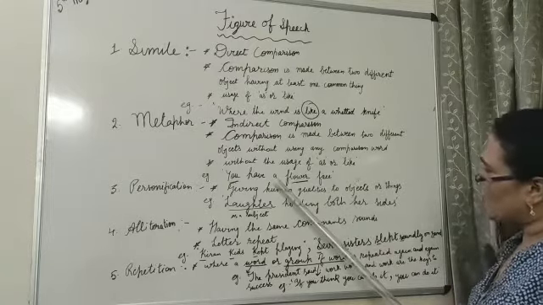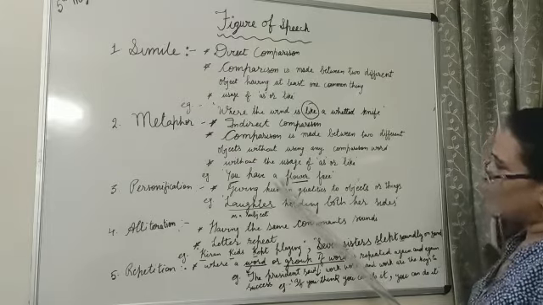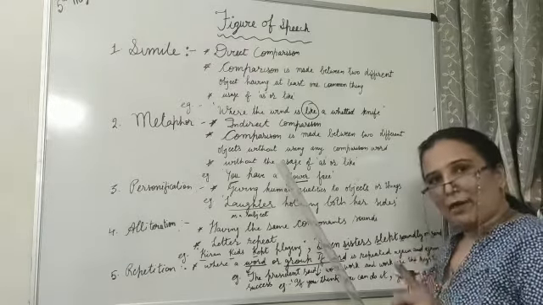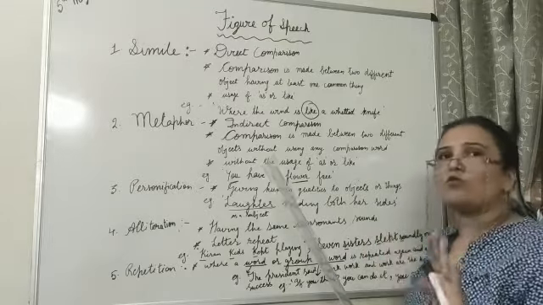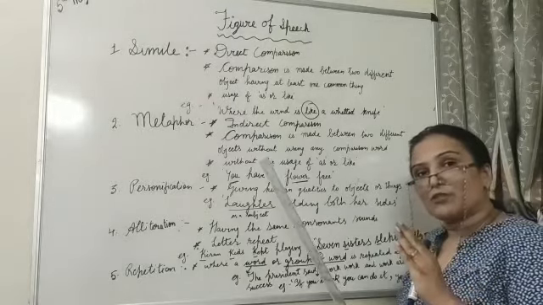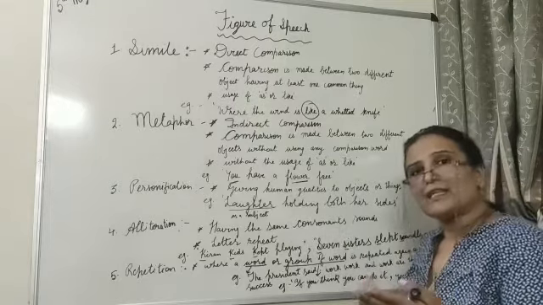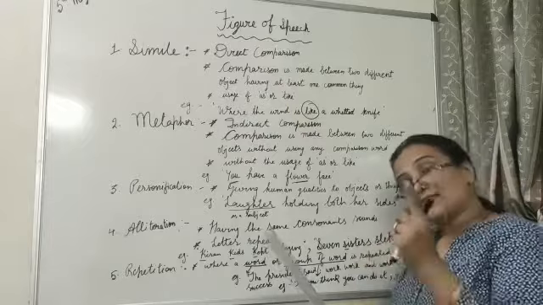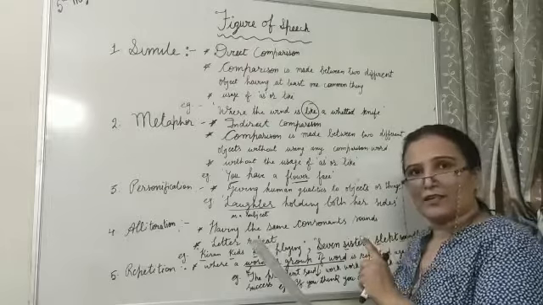One more example I want to give you. He is a lion. So in this particular line, the comparison between he and lion is there, but there is no comparison word given. What is the comparison between 2 things? In this particular example, he is brave like a lion. So bravery word is not used, but the comparison is there. The indirect comparison is there. He is a lion. Understood?